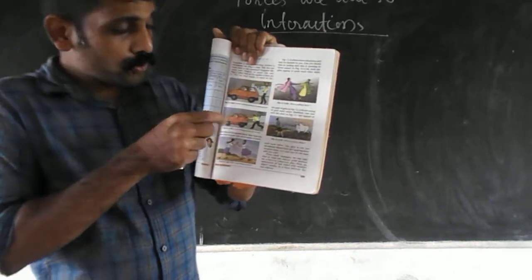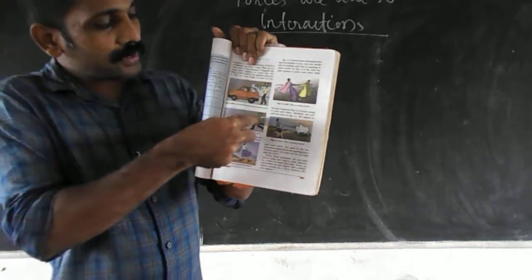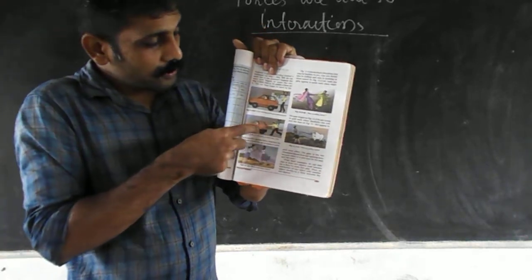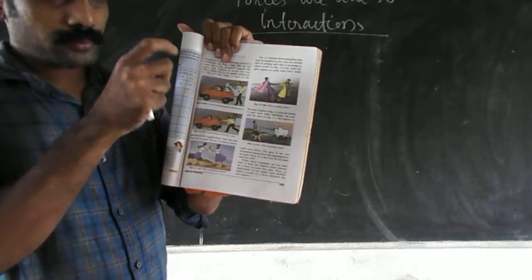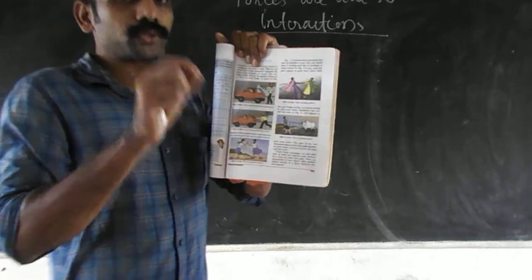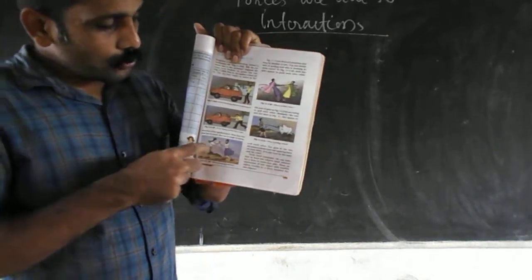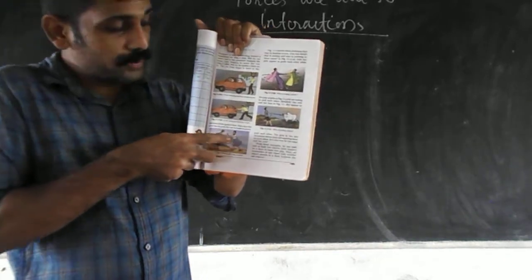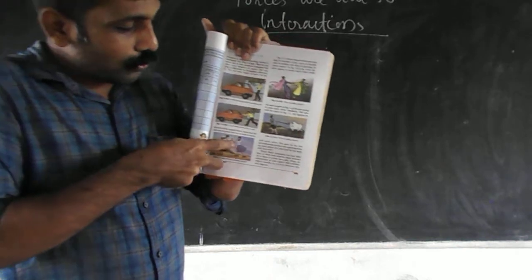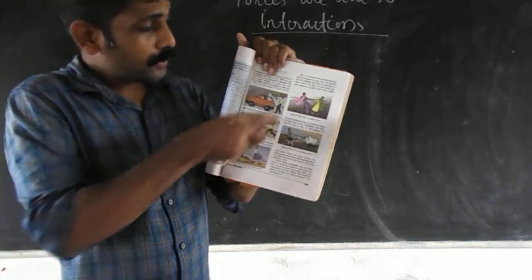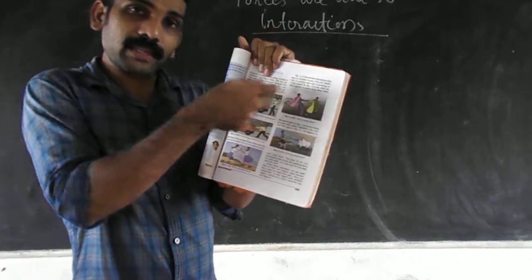In all these examples, in order for a force to happen, at least two things are involved. Here the boy and the car are involved. Here two girls are pushing each other, so two girls are involved. In this case, two girls are in contact and pulling each other.